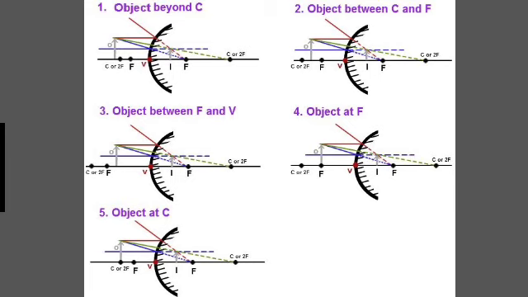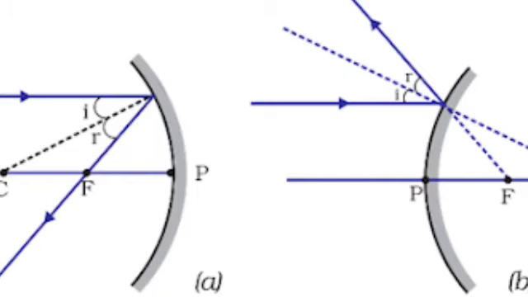Each of these surfaces makes a part of a sphere. The centers of these spheres are known as the centers of curvature of the lens. The center of curvature of a lens is usually represented by the letter C. Since there are two centers of curvature, we may represent them as C1 and C2.